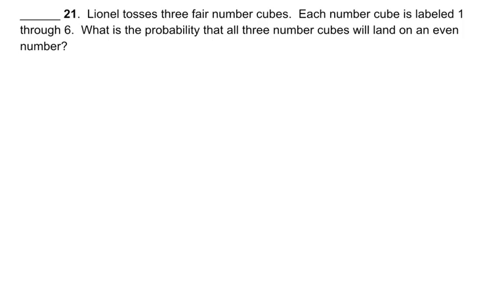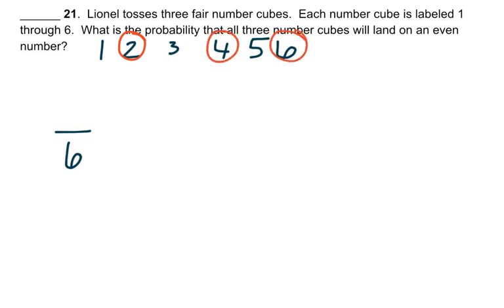We want the probability of landing on an even number on that number cube. Well, our options on the number cube are 1, 2, 3, 4, 5, and 6. So there are 6 options that we have to choose from, but only 2, 4, and 6 are even. And that is 3 out of the 6 numbers are even. So we're going to take that fraction and multiply it.